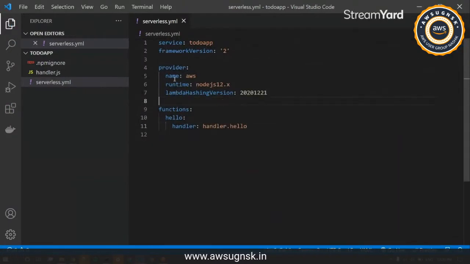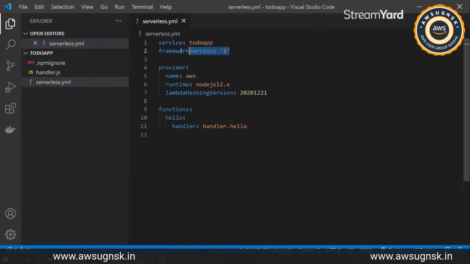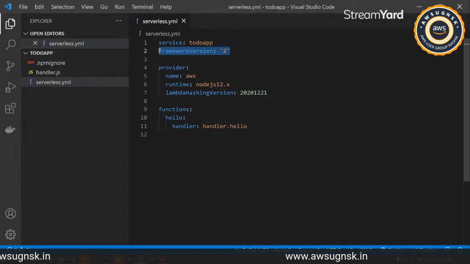Okay, so we'll quickly go through the serverless.yaml file. We have the service, which is the main app name that you will be giving. All of the deployments and everything will be done under this app name. And then the framework version. Currently the major version that we have is 2, and there are a few upcoming things. Soon there will be 3, Serverless Framework 3.